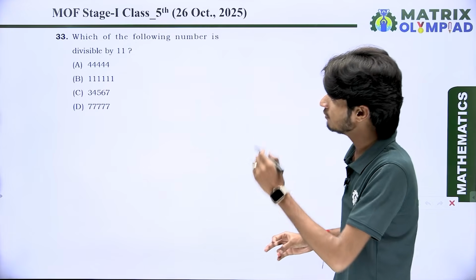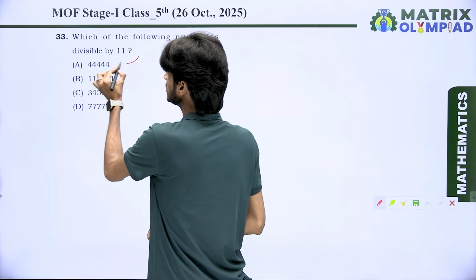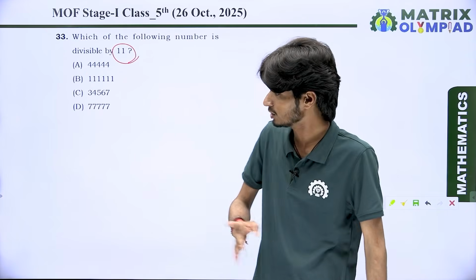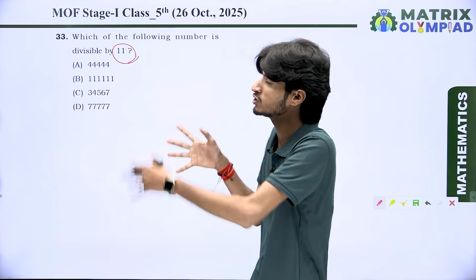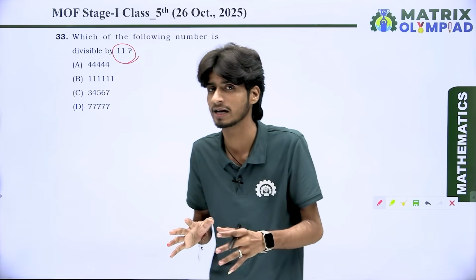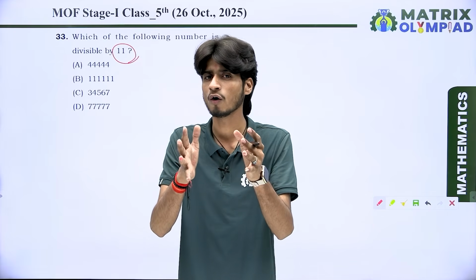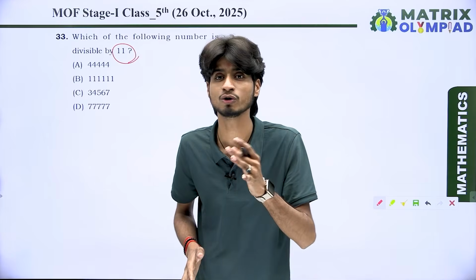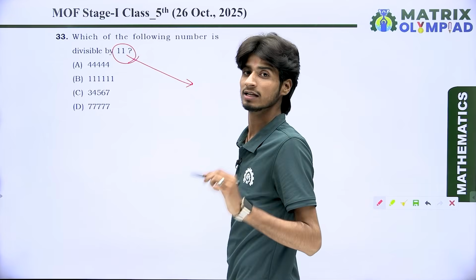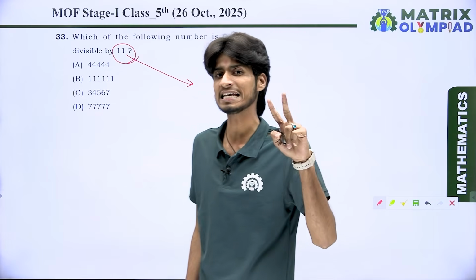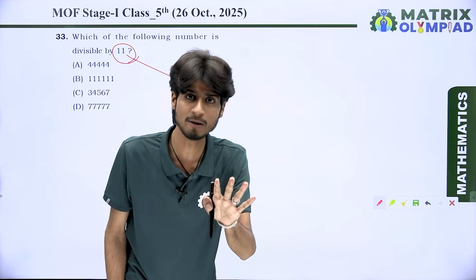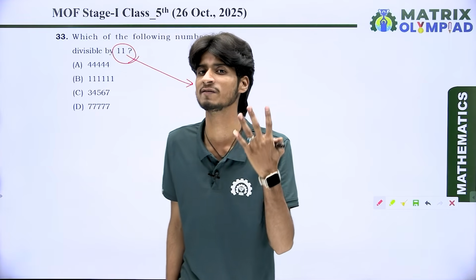So look at here. Which of the following numbers is divisible by 11? That means here we have 4 different numbers, but only one of all the options is properly divisible by 11. So what is the need of the question? The need is that first of all you want to know about the divisibility rule for 11. And we know very well the divisibility rule for 11 is that if the difference between the sum of odd place and even place digits in the number is divisible by 11, the number is also divisible by 11.